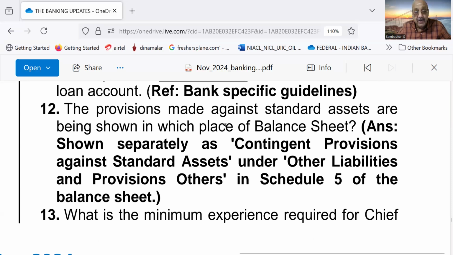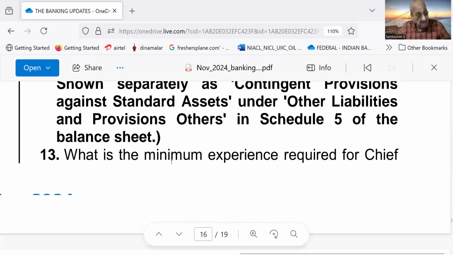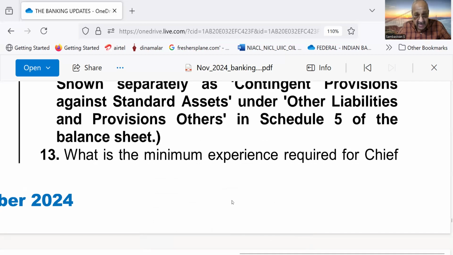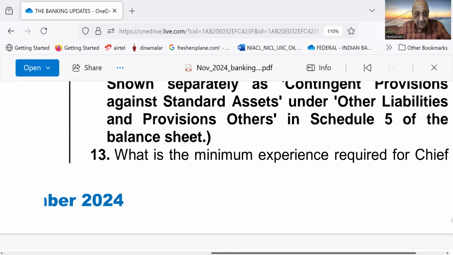Number 12, the provisions made against standard assets are being shown in which place of balance sheet? Shown separately as contingent provisions against standard assets under other liabilities and provisions others in Schedule 5 of the balance sheet. Number 13, what is the minimum experience required?